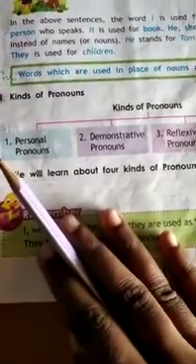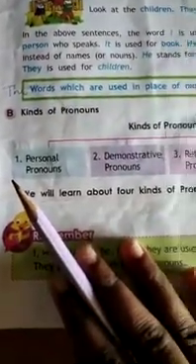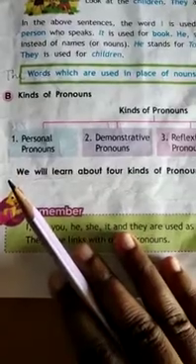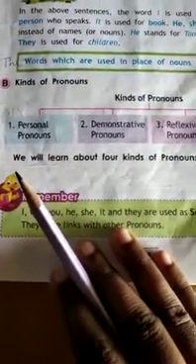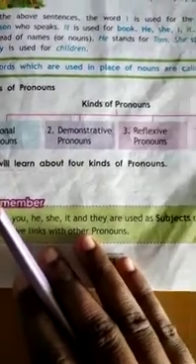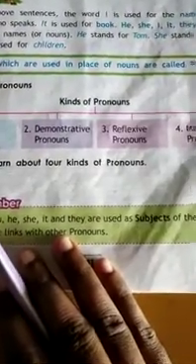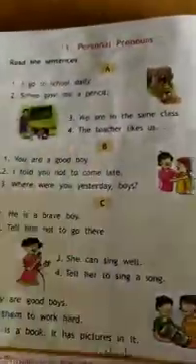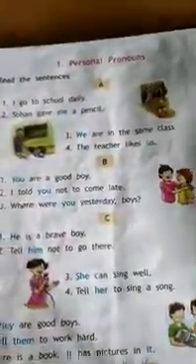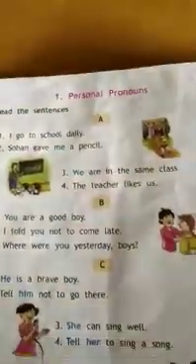And children, here we will study 4 kinds of pronouns. First one is personal pronouns. Second one is demonstrative pronouns. Third one is reflexive pronouns. And fourth one is interrogative pronouns. So, one by one we will study in your book. Turn your page. First we will see about the personal pronouns.